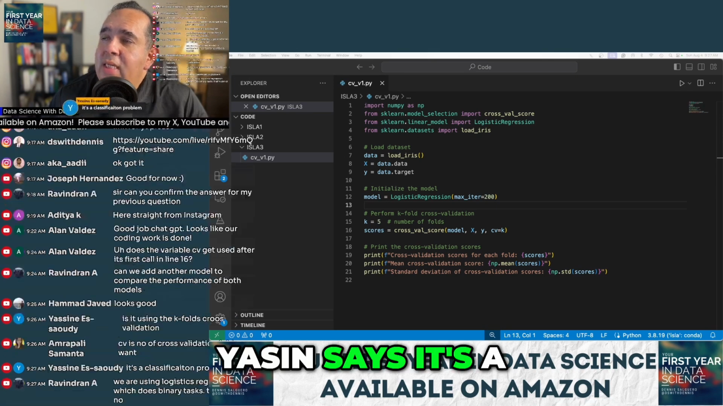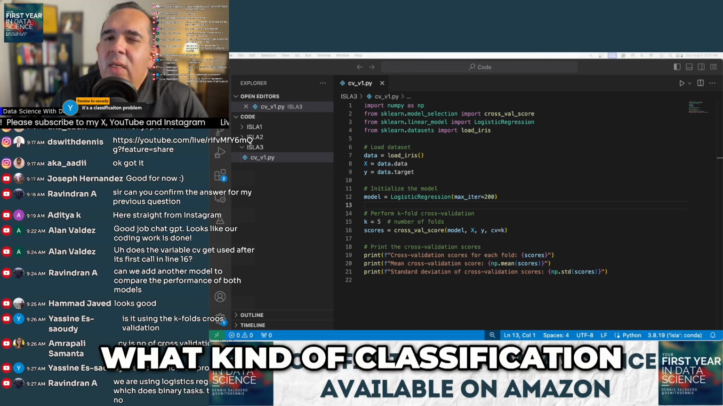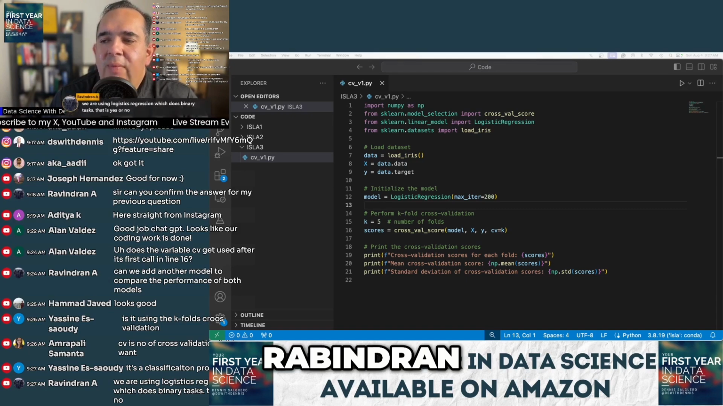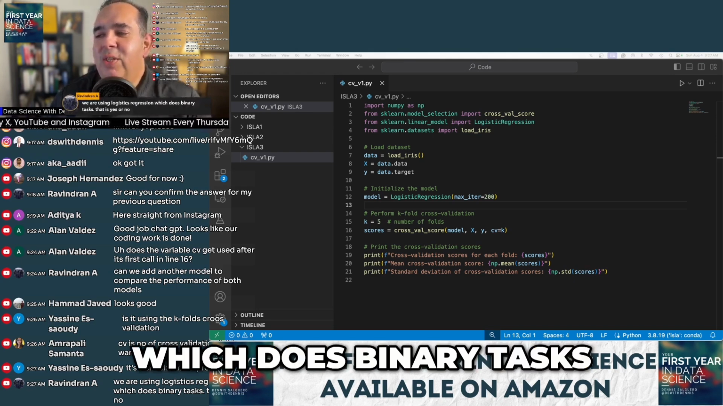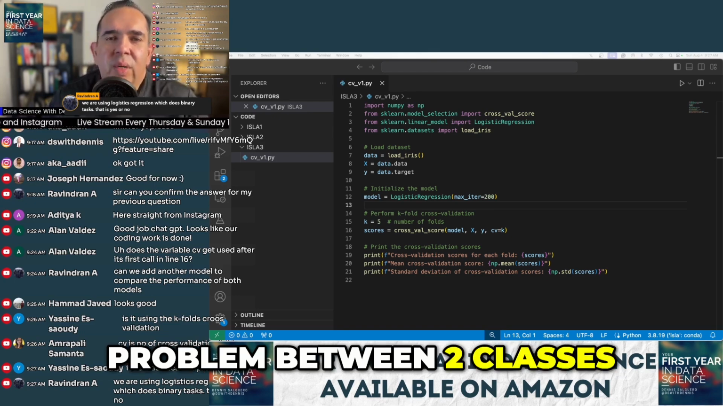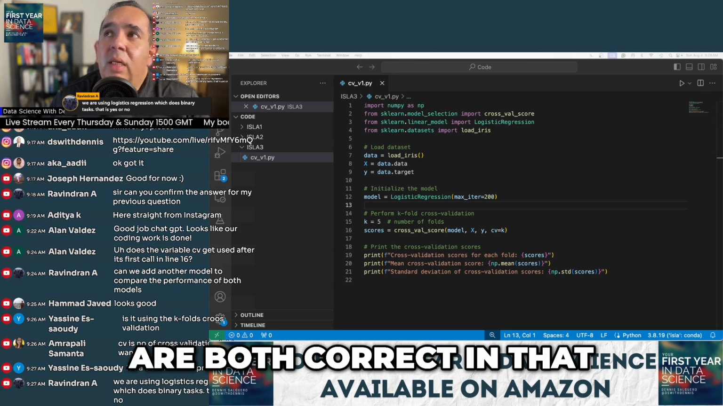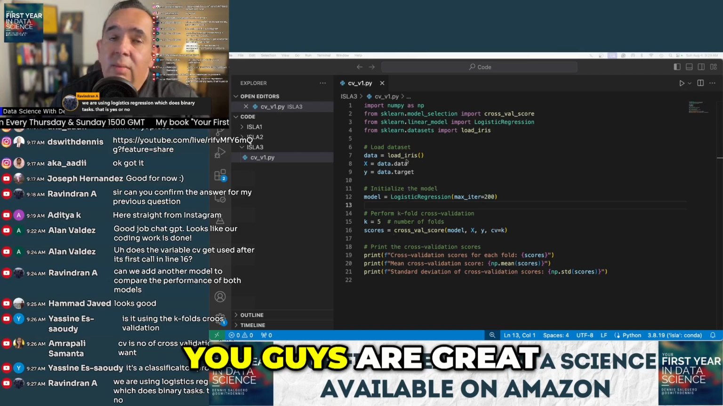Okay, Yassine says it's a classification problem. What kind of classification problem? Okay, Ravindran basically just answered my question. We are using logistic regression, which does binary tasks. That is yes or no. That's right. So it's a classification problem between 2 classes essentially, right? So Yassine and Ravindran are both correct in that, and we're using logistic regression. So yeah, you guys did great on that.